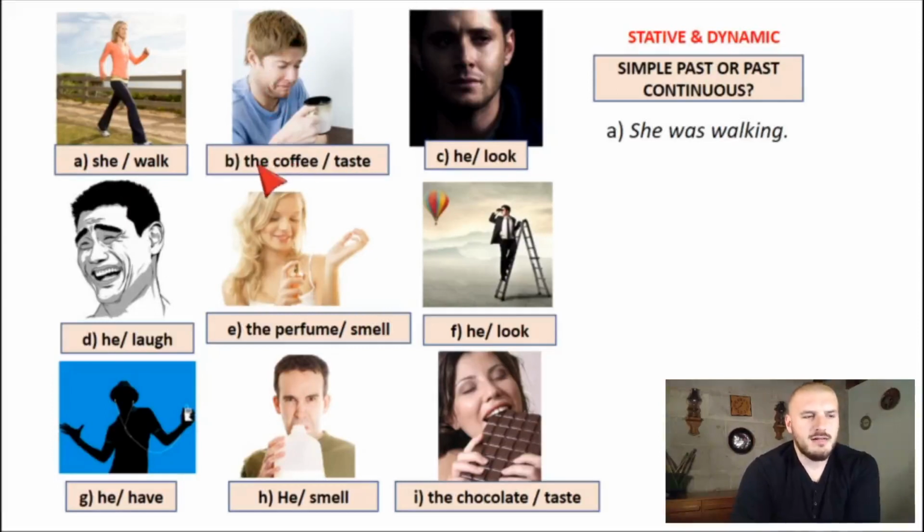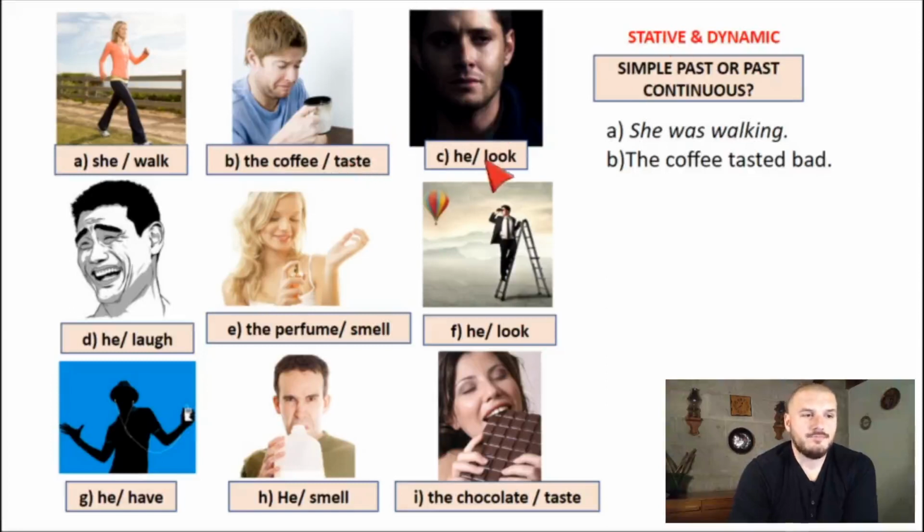So we're going to say something like el café sabía mal, no? Sabe mal. So in this case, we're talking about the coffee. The coffee tasted, I think, the coffee tasted bad. Okay? If the exercise said he taste, then it would be something like he was tasting, estaba probando el café, right? But we're talking about the coffee. The coffee sabe mal, the coffee sabía mal. It was something that's a state, it's not a dynamic action.